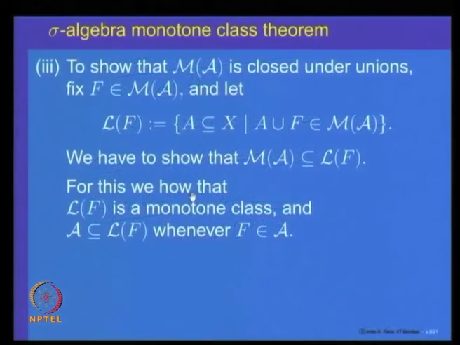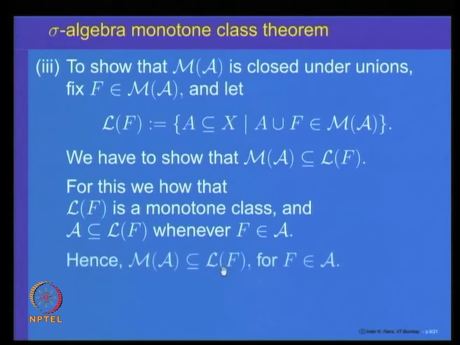So, let us just go through this proof again. To show that M of A is closed under unions, we fix f in M of A and look at this collection, and we want to show M of A is inside L of f. For this we have to show that L of f is a monotone class, and A is inside L of f whenever f belongs to A. So, that says M of A will come inside for f belonging to A, and now reverse the roles of these two.